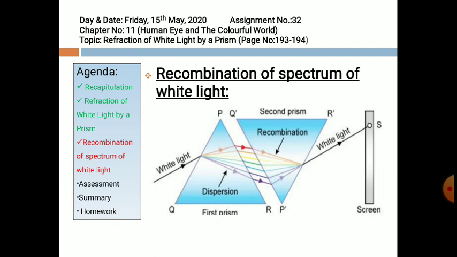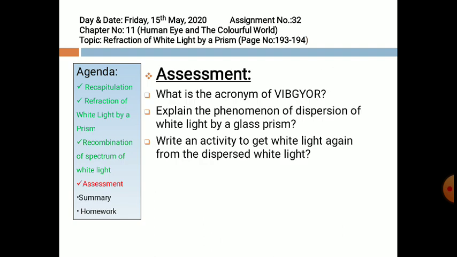Now let's assess what we have completed today. What is the acronym of VIBGYOR? Yes, you all know. Violet, indigo, blue, green, yellow, orange and red. Now answer the second question. Explain the phenomenon of dispersion of white light by a glass prism. You can write the whole activity in this answer.